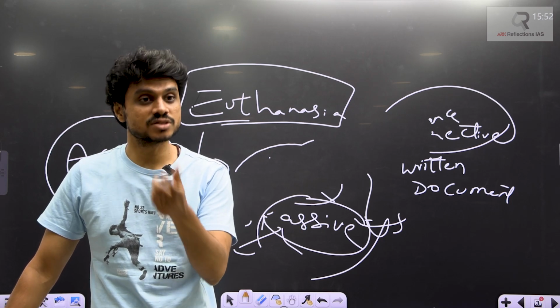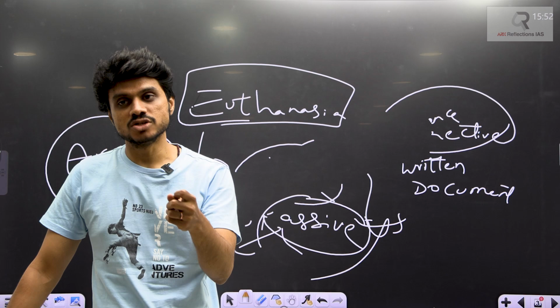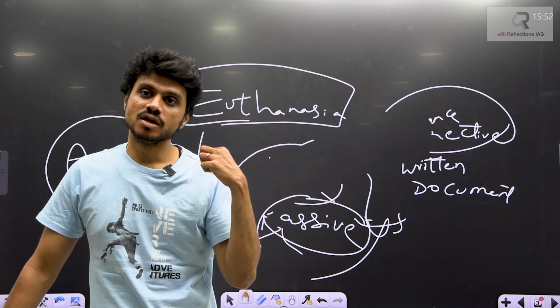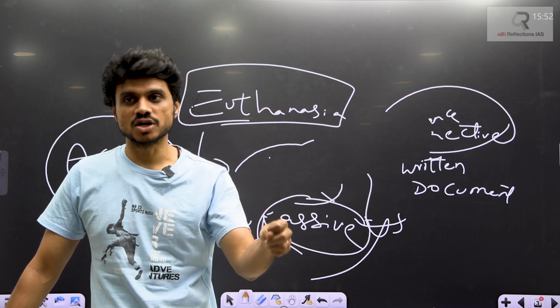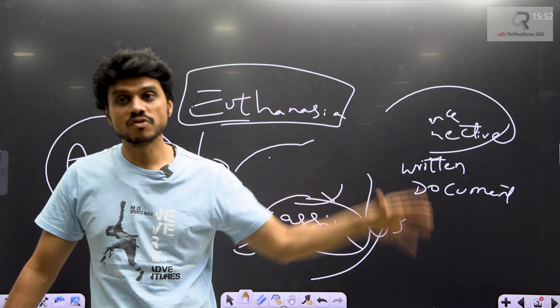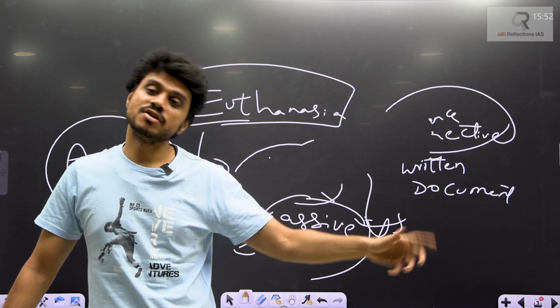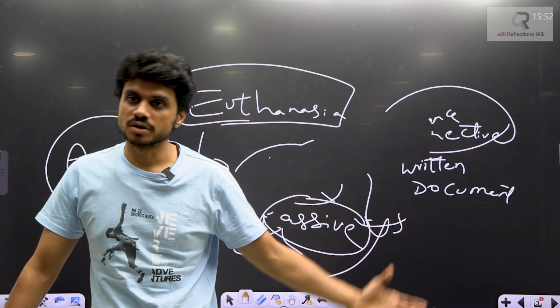You can imagine if the person is going for active euthanasia. Say I am the one who is struggling, and the doctor has to give me the suicide dose, active euthanasia. The doctor will go through a lot of stress because he is killing a person. So it is very, very difficult for everyone involved.